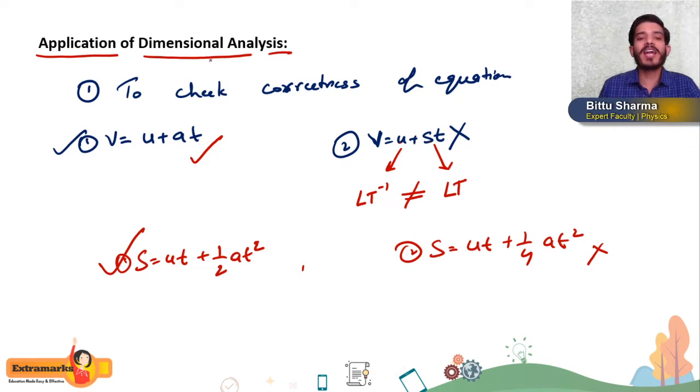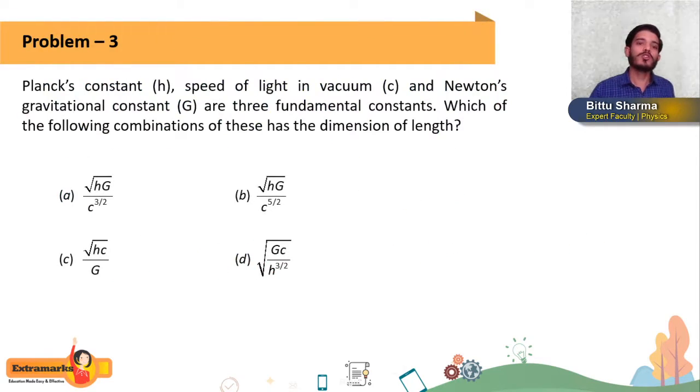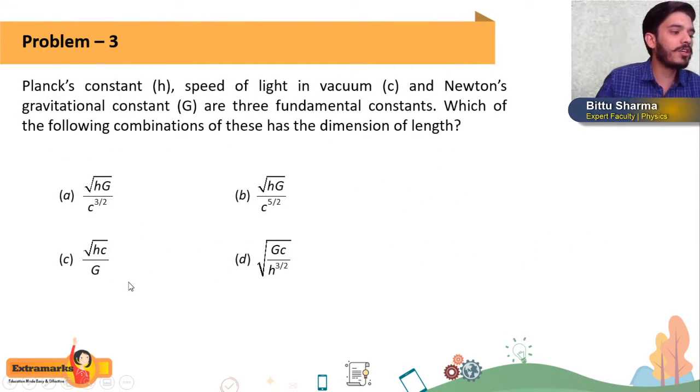But if you check dimensionally, students, if you equate by the principle of homogeneity, if you want to check the correctness of this equation dimensionally, then you will find that both the equations are correct, getting or not? So here we have one limitation, that we cannot check the value of constants, whether they are correct or not. Okay, so based on this, students, I have one question for you.